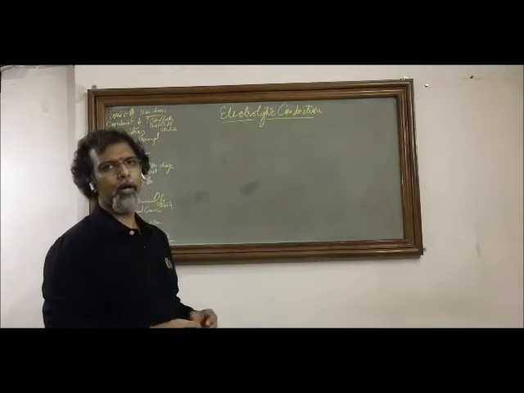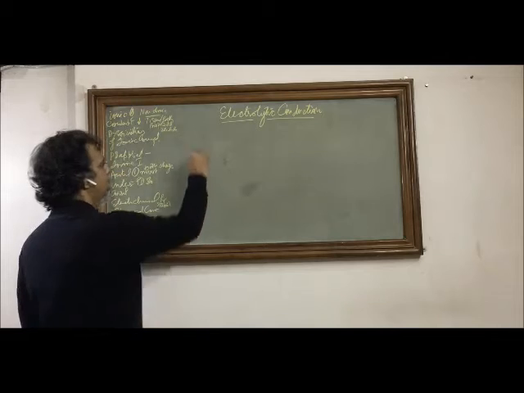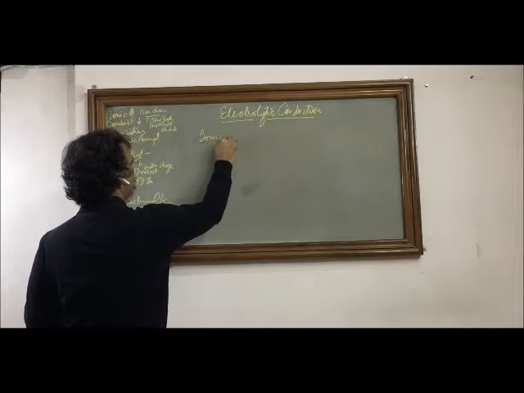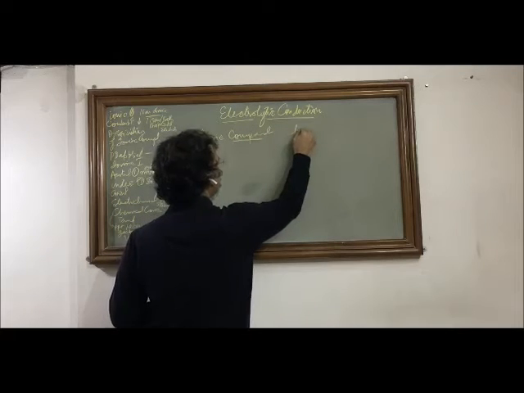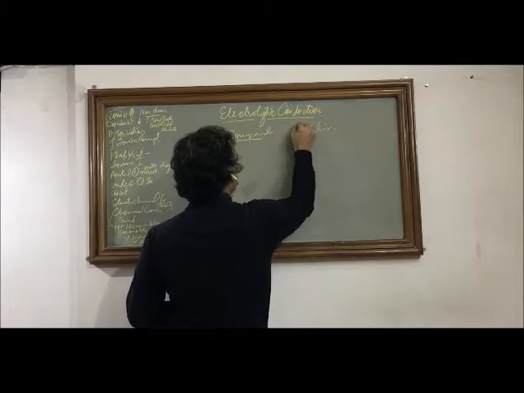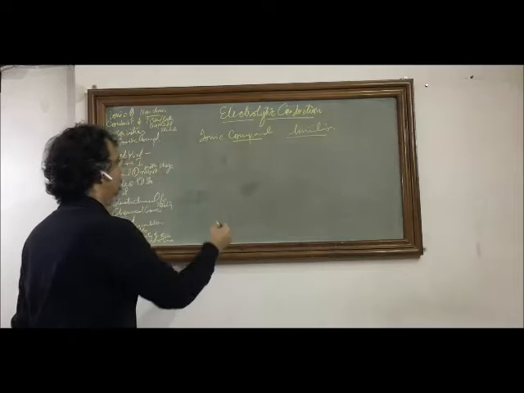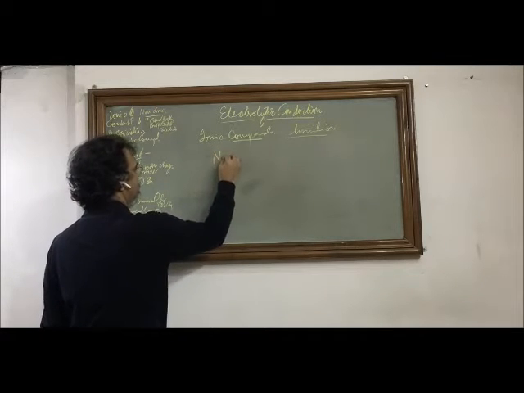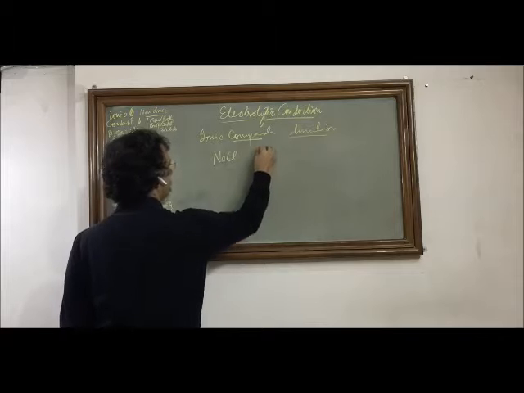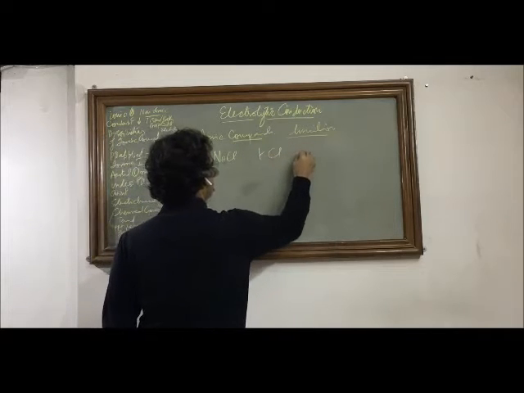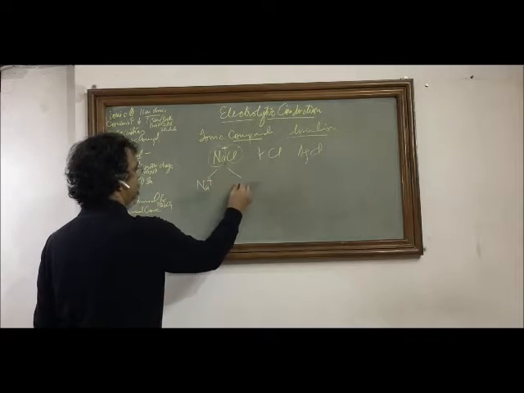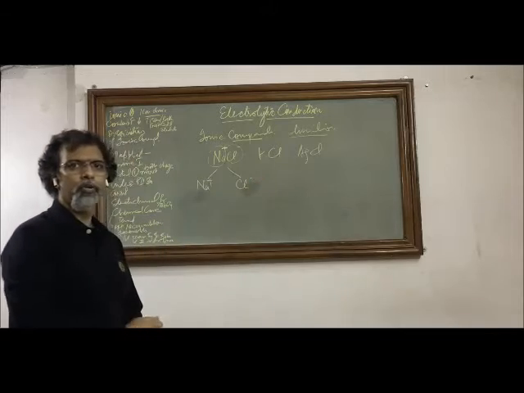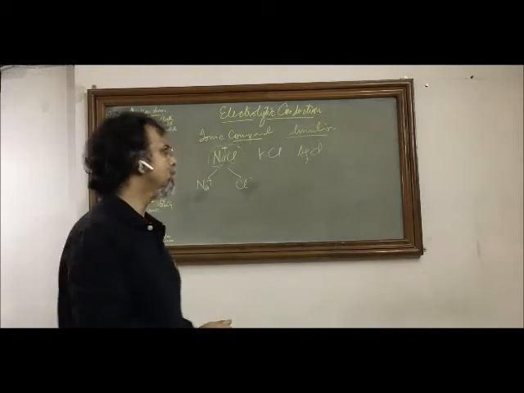To understand electrolytic conduction, we need to understand ionic compounds and their dissociation. Let us take some examples of ionic compounds like sodium chloride, potassium chloride, silver chloride. All these are ionic compounds. Now break them, they will have a tendency to gain positive and negative charges, but they are in a neutral ionic compound.